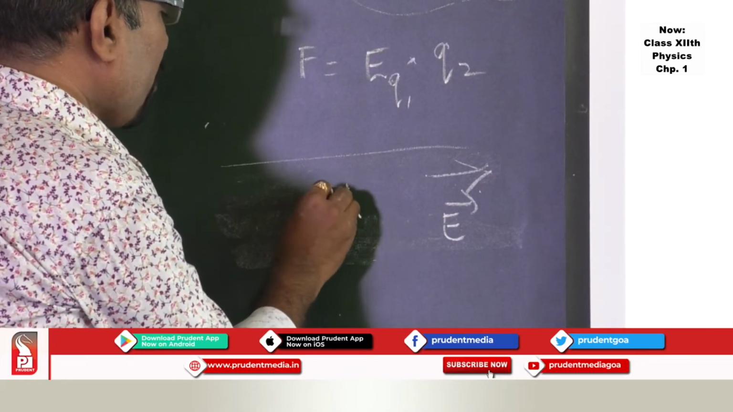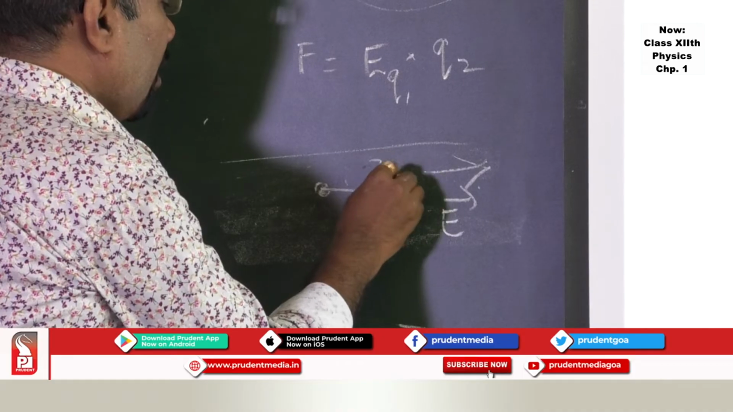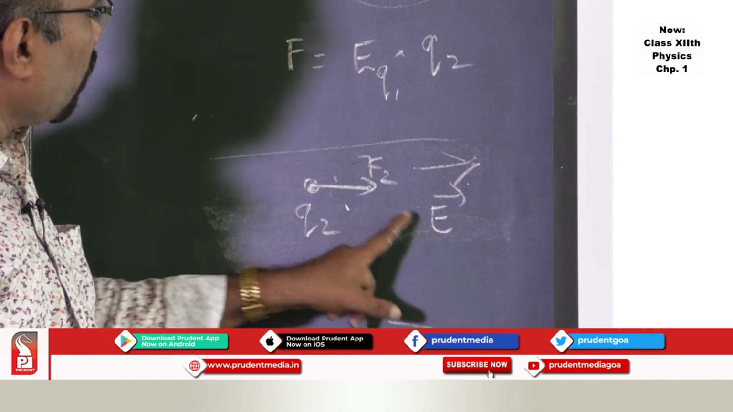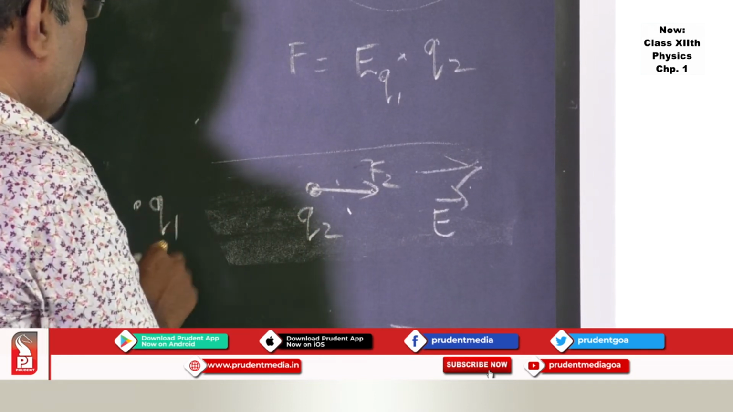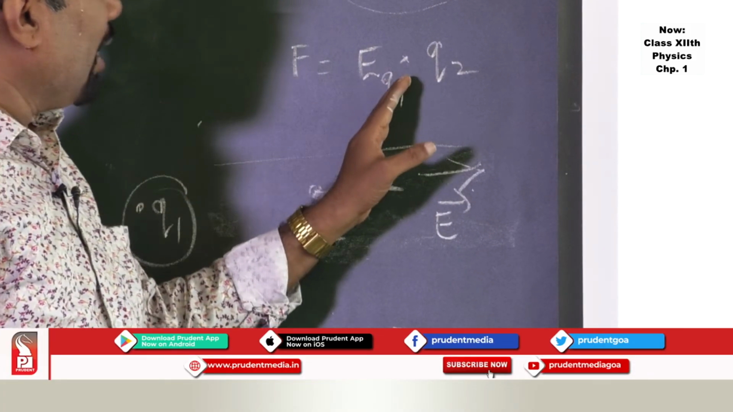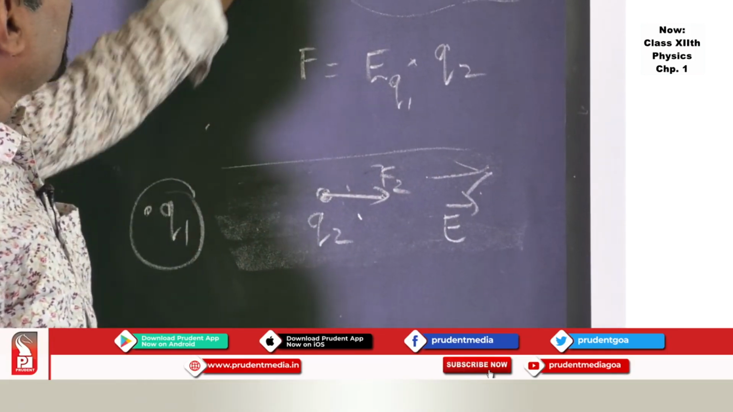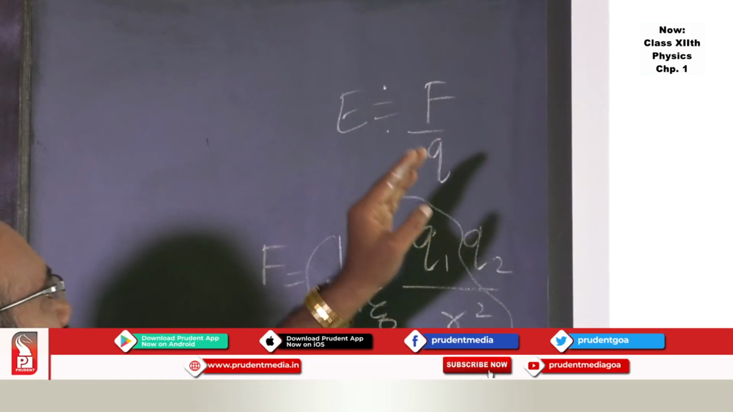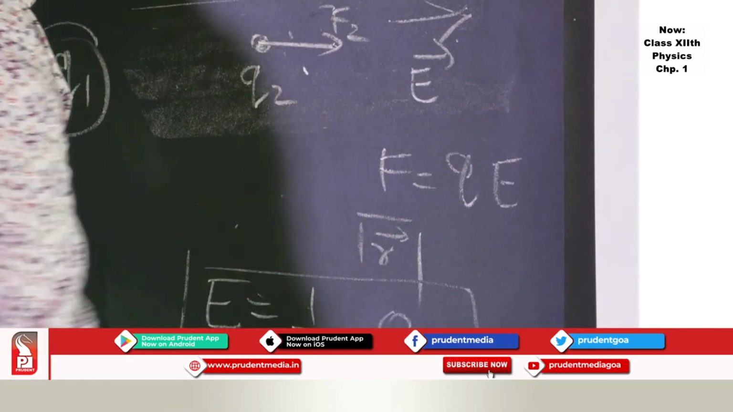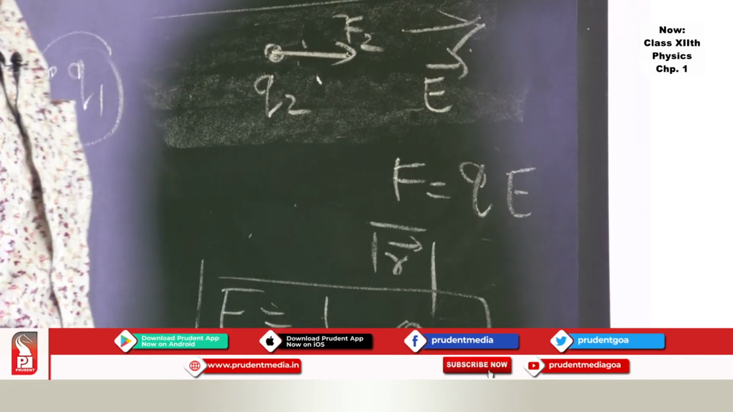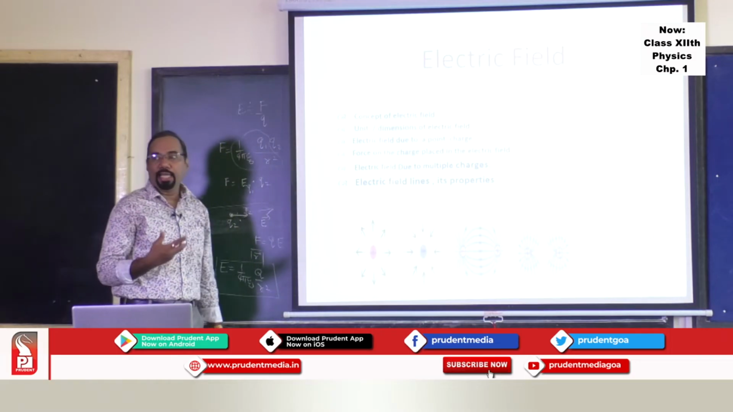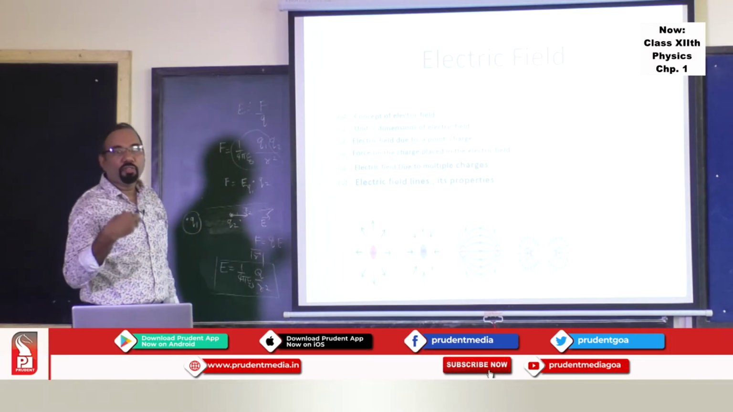This charge q2 will experience a force in the direction of the field, and that force is due to the electric field of q1. q1 is somewhere here, suppose. Then you can easily understand the relation between force, electric field, and the charge. Electric field is equal to force upon charge, so force is equal to charge into electric field. Generally, we can use this formula. Then this particular electric field you can understand in terms of lines of force.